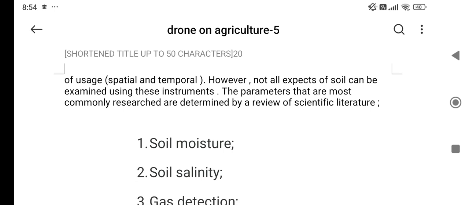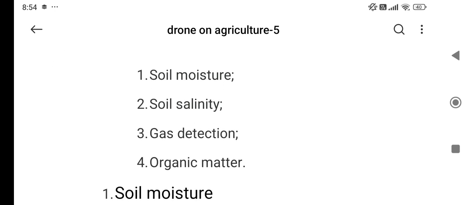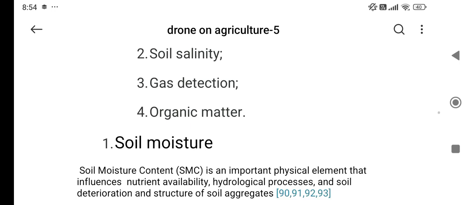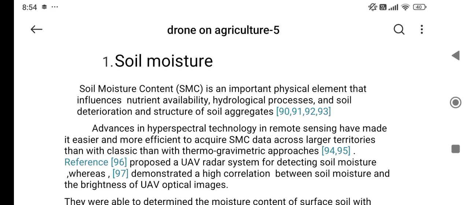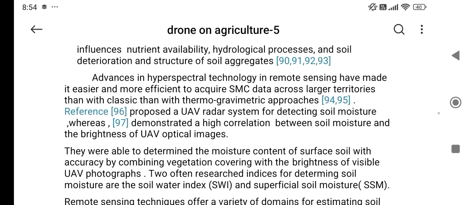The parameters that are most commonly researched, as determined by a review of scientific literature, are soil moisture, soil salinity, gas detection, and organic matter. Soil moisture. Soil moisture content, SMC, is an important physical element that influences nutrient availability, hydrological processing, soil deterioration, and the structure of the soil aggregates.